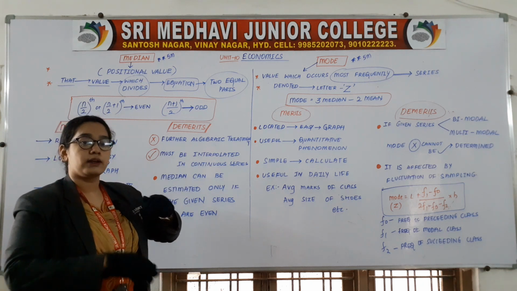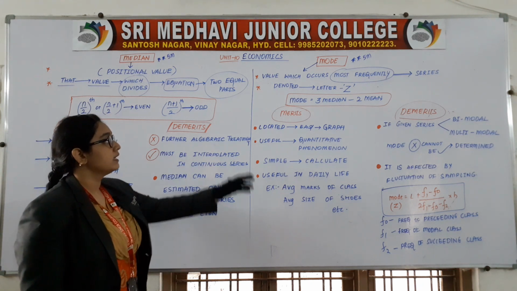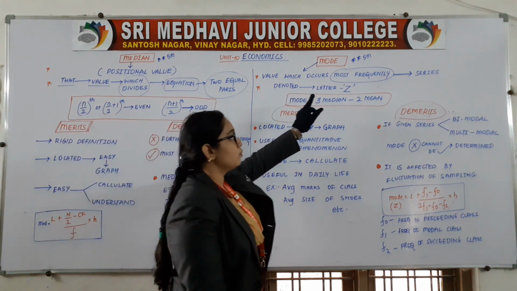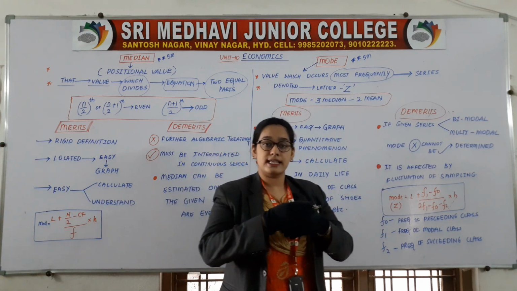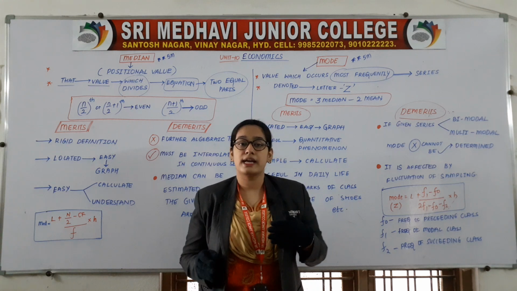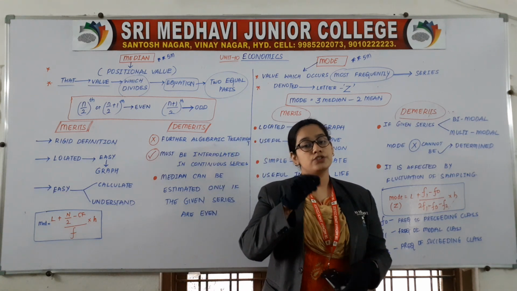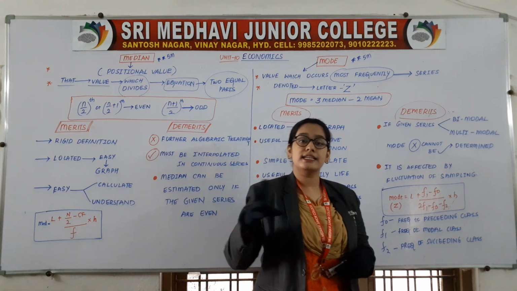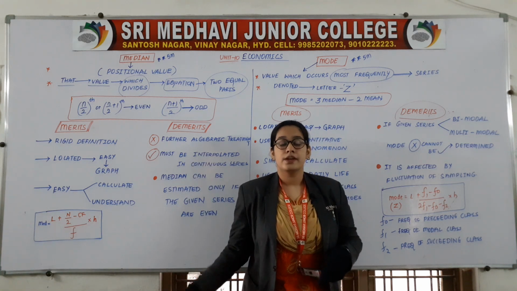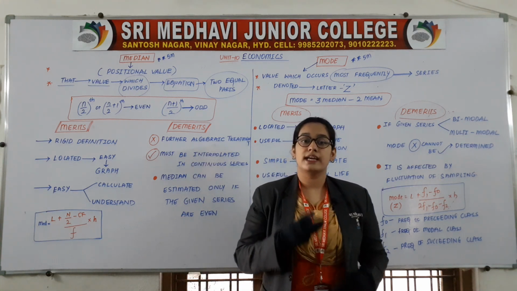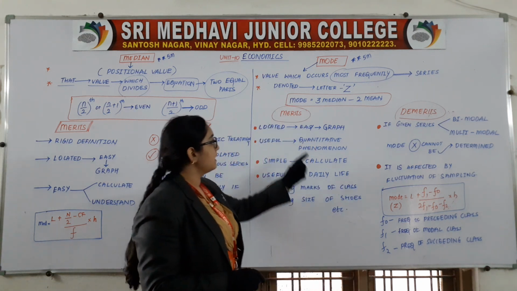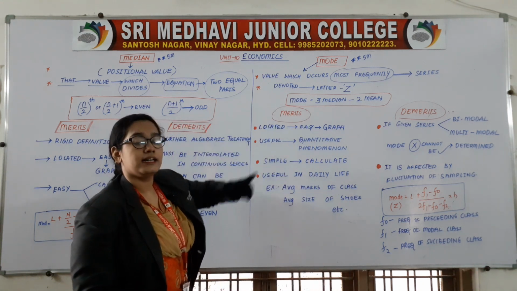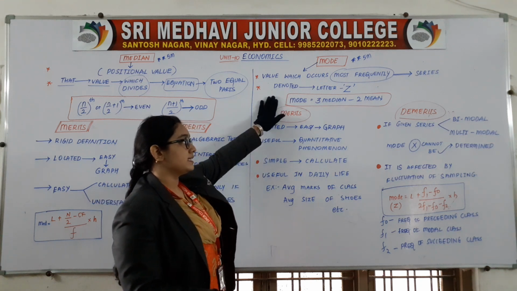Mode. How to calculate mode, or what is mode? The value which occurs most frequently in a series. Whatever the value is which is repeating more number of times. For example, 2, 3, 8, 3, 7, 3 and 10. Which number is repeated more times? 3. So 3 is the mode. This is the first thing. Then next, it is denoted with the letter Z, capital Z.